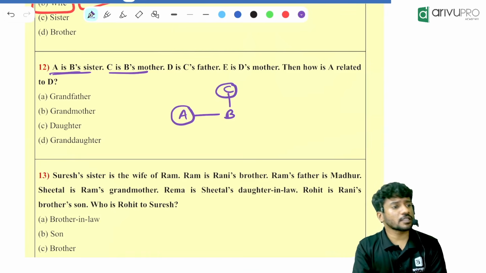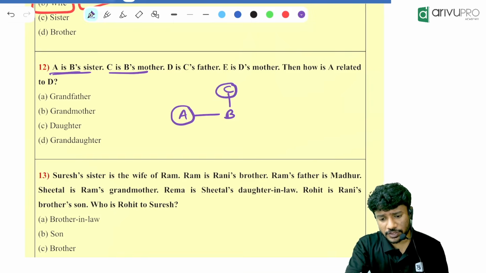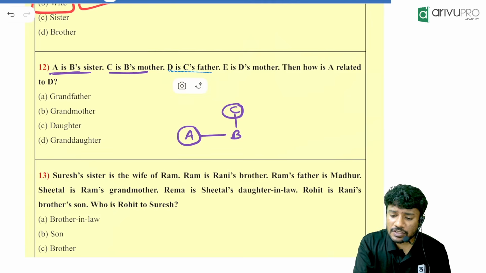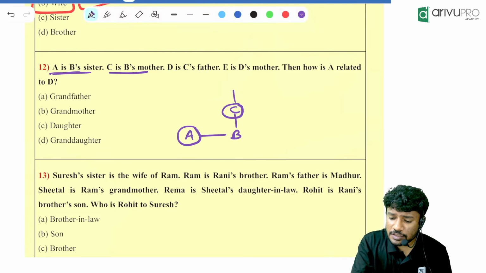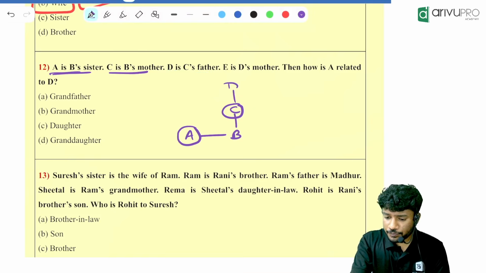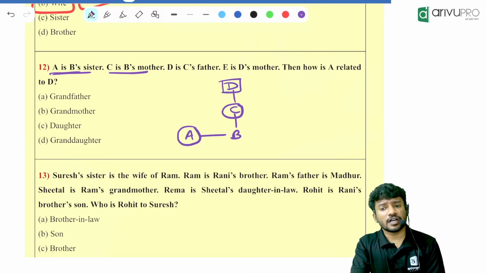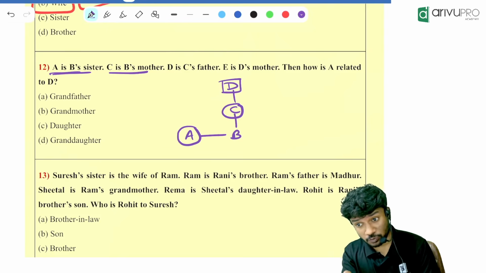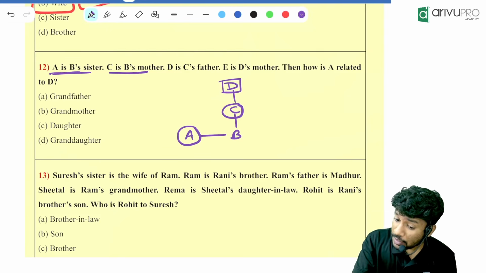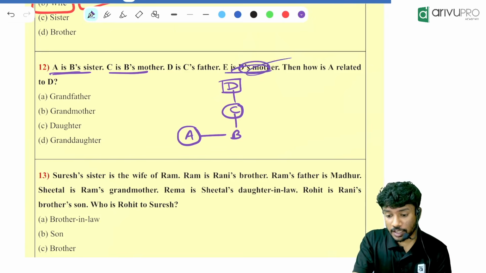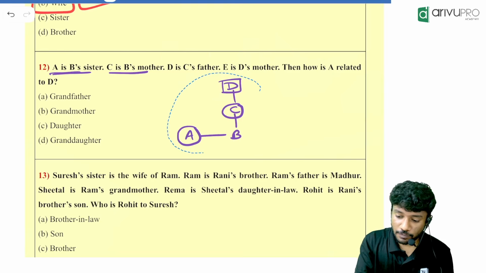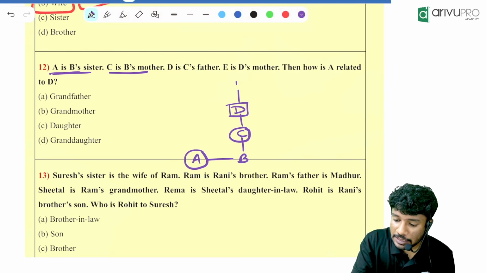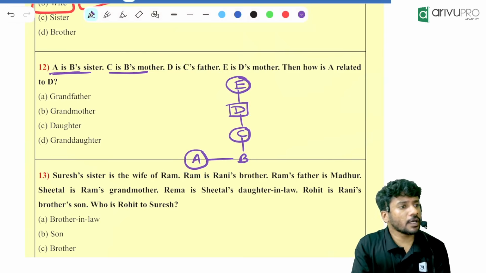Upper generation, mother, means we will put what? We will put a circle over there. Then D is C's father. C is having a father whose name is D. Since it is a father, we will call it male. Then E is D's mother. Again going up.